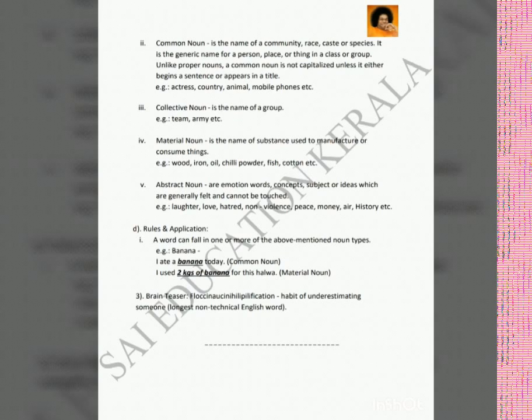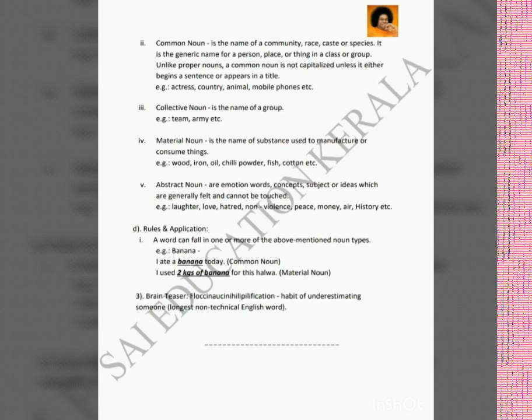What is a material noun? Material noun, as the name suggests, is the name of a substance used to manufacture or consume things. For example, wood is a material noun because it is used to manufacture furniture. Iron is a material noun because it is used to make utensils and other equipment. Oil, chili powder, fish, etc. are used in cooking, and that's why they are material nouns. Cotton is also a material noun because it is used to make garments, clothes, and fabric, right?